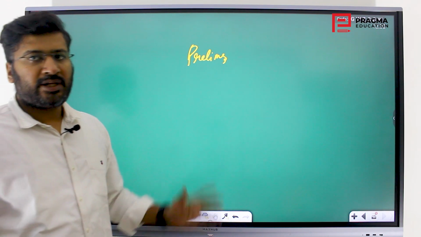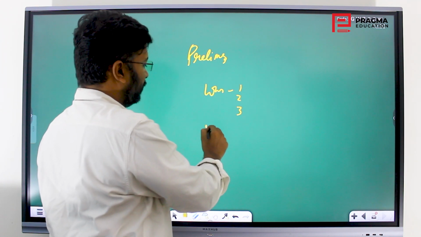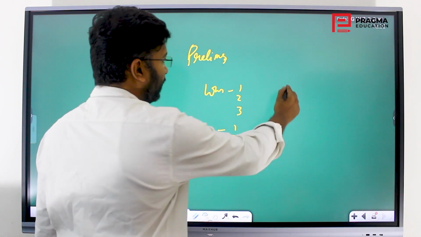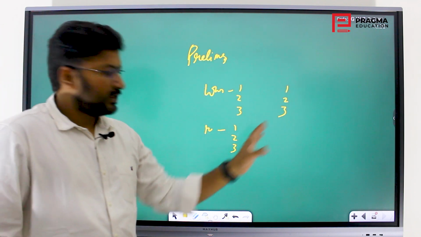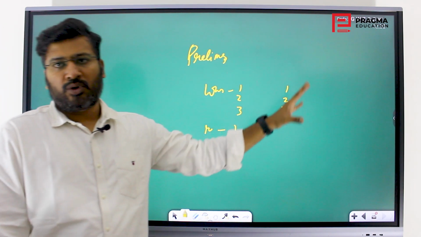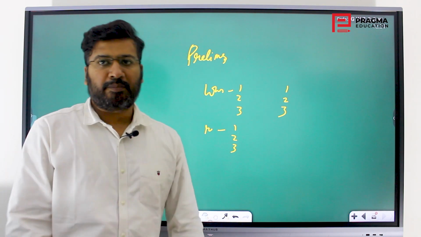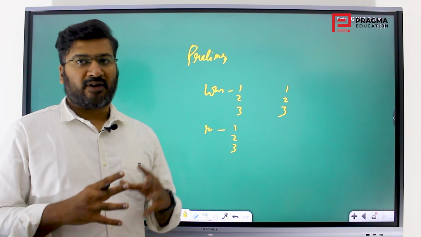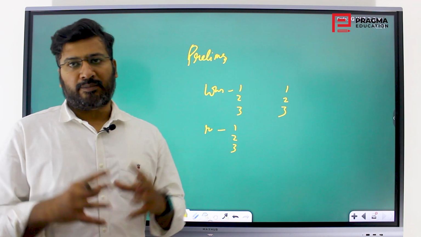If the GDP is falling, why? 1, 2, 3. If it is growing, why? 1, 2, 3. If there are other problems, inflation is growing, why? 1, 2, 3. So you try to cover all those aspects in this manner. You make 3 points in each of those aspects, then this whole topic will be completed. But this concept will act as the basis or foundation for the whole preparation, covering the whole chapter and addressing any question that comes in that manner.